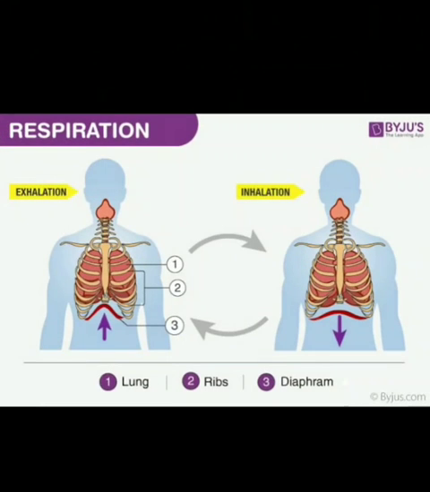Next is respiration. Respiration is also an example of chemical change. What is the reason? Respiration is a chemical process in which energy is released by the breakdown of your food particles. So you get energy, and a new substance is formed. When you take in oxygen, it helps to break down the food particles and produce energy. It is a chemical process. So respiration is also an example of a chemical change.